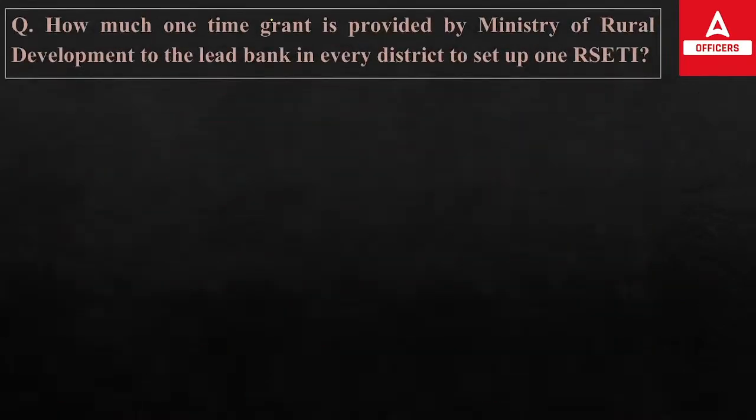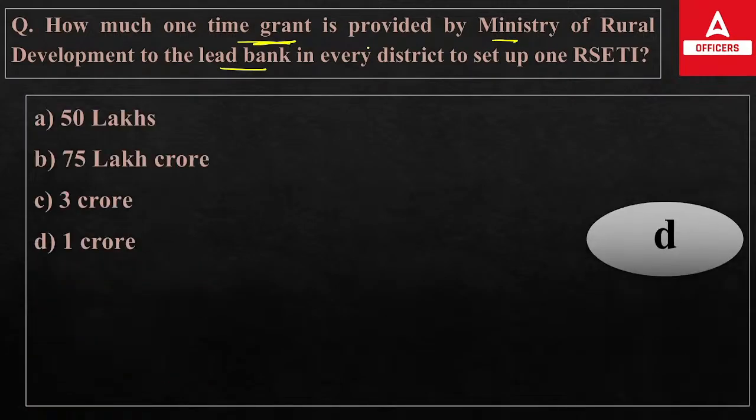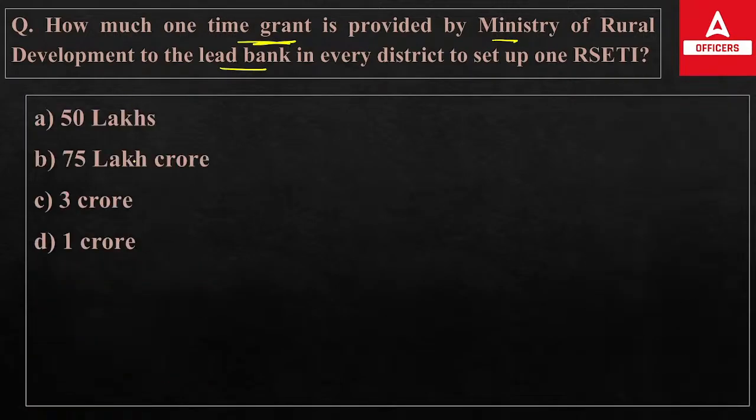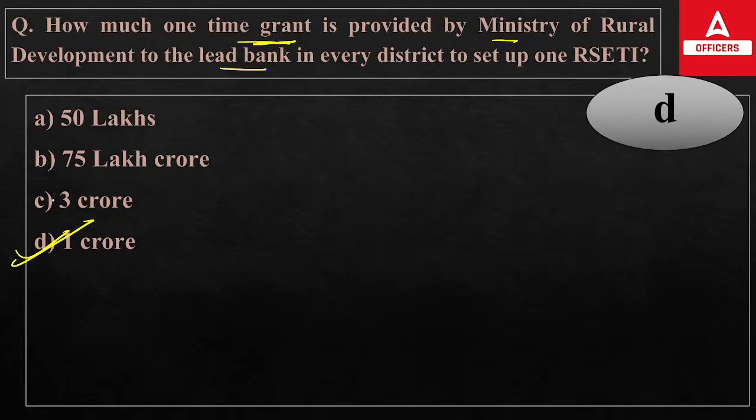Next, how much one-time grant is provided by the Ministry of Rural Development to the lead bank in every district to set up the RC? The options are 50 lakh, 75 lakh, 3 crores, or the last one, 1 crore. So the right answer here will be 1 crore. This is the amount that has been given by the Ministry of Rural Development to the lead bank.